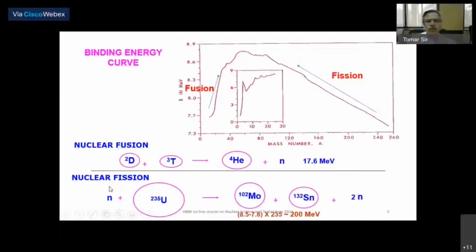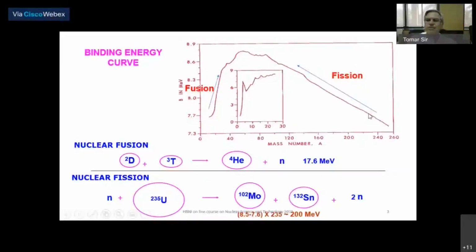Similarly, in nuclear fission, we have heavy nuclei around mass number 240 splitting into 2 fragments of lower mass, in the mass region around 100 to 140, let us say. So we are going from a heavy nucleus of relatively lower binding energy per nucleon, about 7.6 MeV per nucleon, to medium mass nuclei having binding energy 8.5 MeV per nucleon.